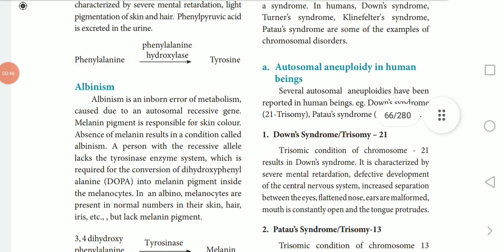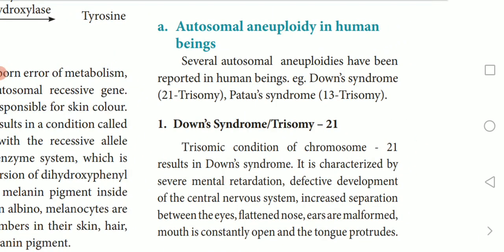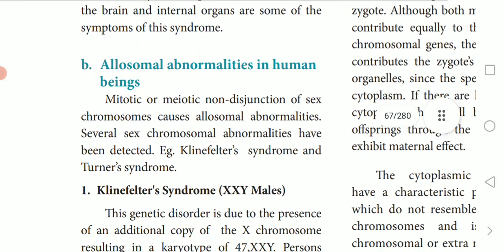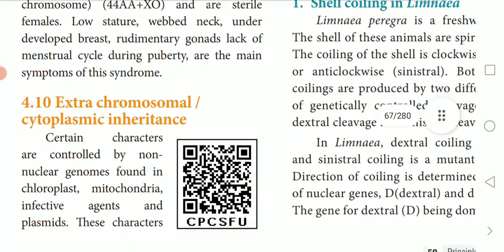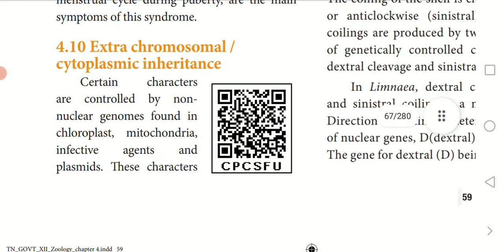Last video class, we saw what autosomal aneuploidy is in human beings, and what allosomal abnormalities in human beings are. The next topic we are going to see is extrachromosomal or cytoplasmic inheritance: how the cytoplasm is inherited and decides the sex of the organism. That is what we are going to see.